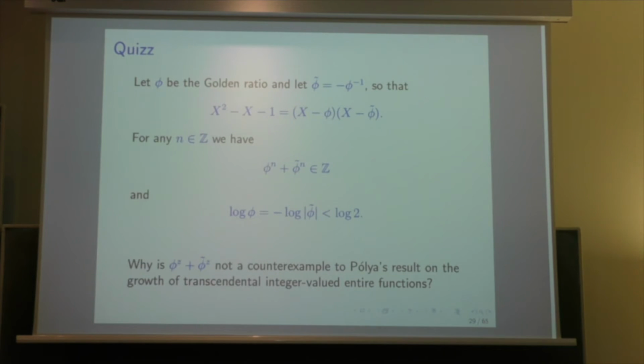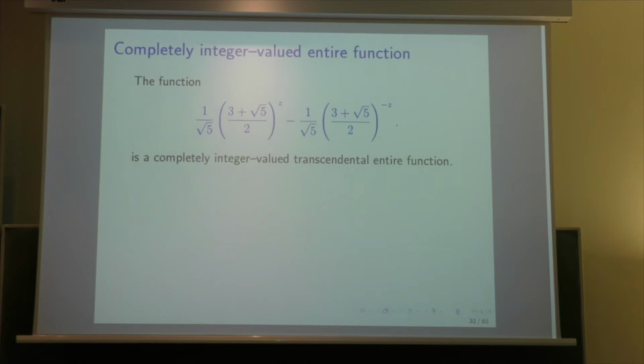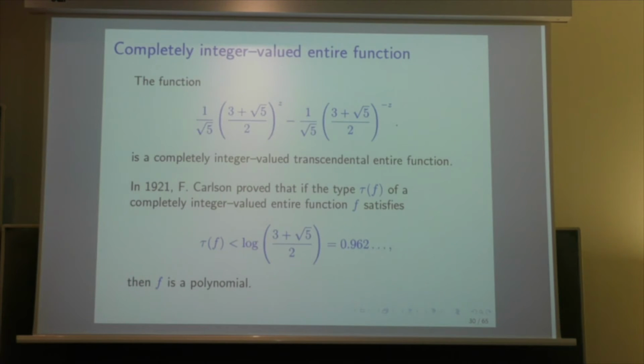So this is a question, and I will not give the solution, but I come back to the example which I gave before. The function which is here is a completely integer valued transcendental entire function. And the result of Carlson in 1929, the same Carlson as I mentioned just before, is that if the type of a completely integer valued entire function is less than the type of this function here, so it is 0.962, then f is a polynomial.